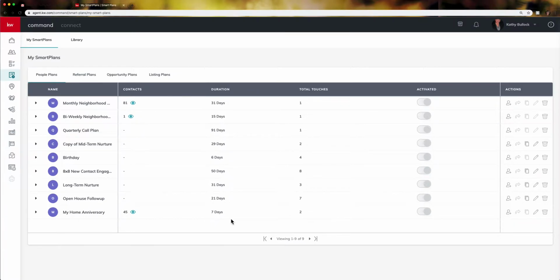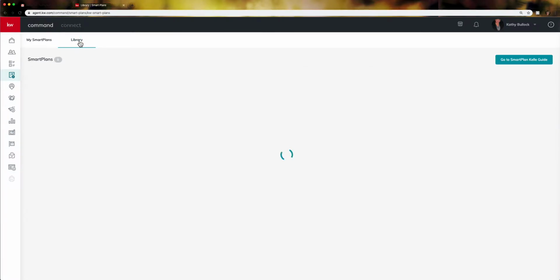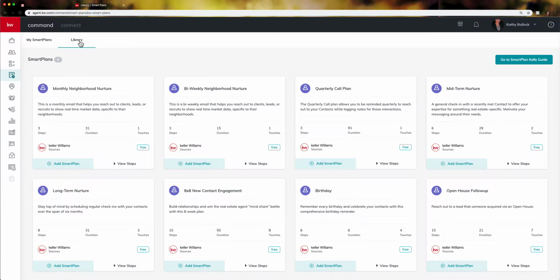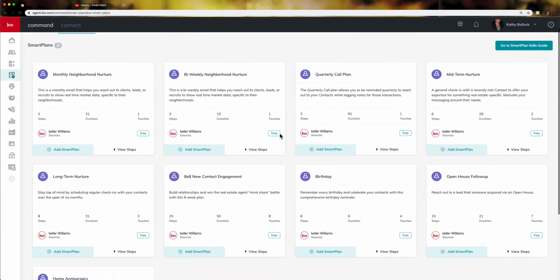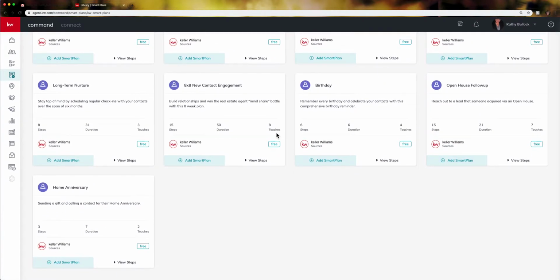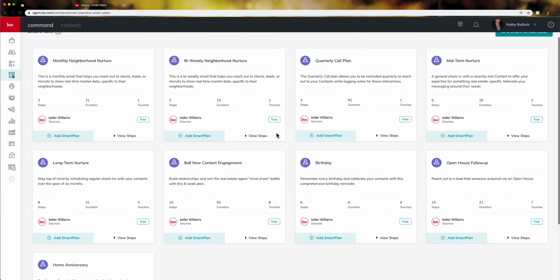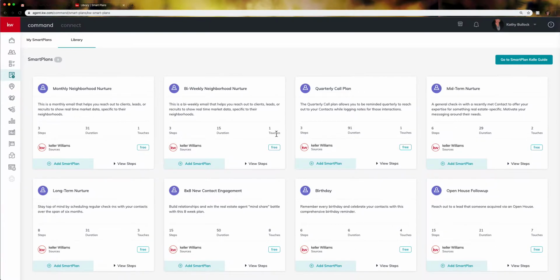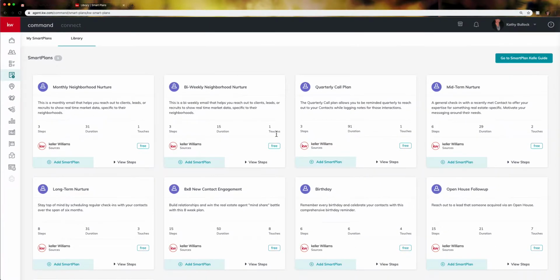Now, yours may not already have your smart plans in here, so we're going to come over here to the library. And once you're in the library, you are going to see all of the smart plans that are available as of right now. Now, with Family Reunion coming up, I do believe that this is going to change a little bit, and we're also going to have the ability to upload our own smart plans or our own information that we can now